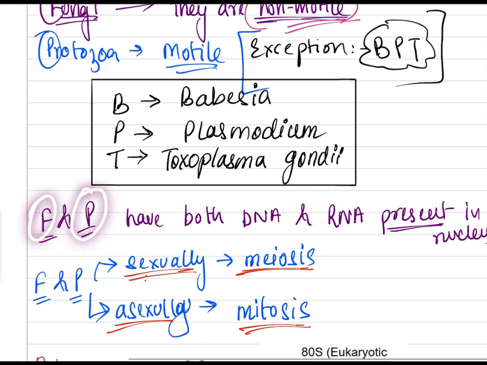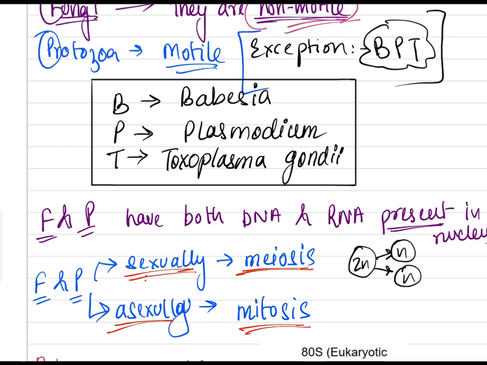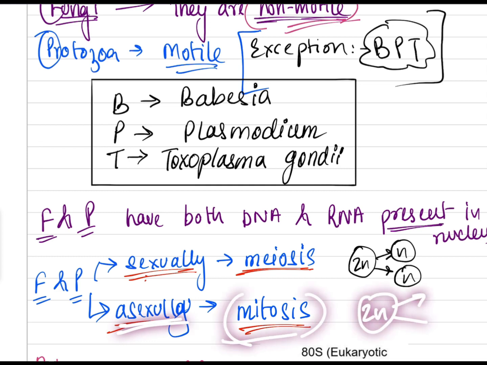Now F and P, fungi and protozoa, have both DNA and RNA present in the nucleus. As we are advancing, they both have DNA and RNA. They divide sexually by meiosis. If one cell has 2n, it will divide into 2 cells which will have n and n. This is the normal funda of meiosis. Suppose this is 2n; this will divide into 2, n and n. And asexually by mitosis, which is similar to cell growth and repair. They will divide into 2, each having 2n, 2n, like this.